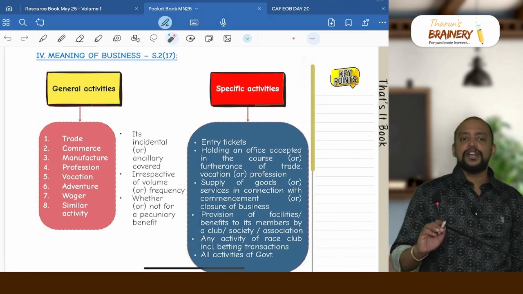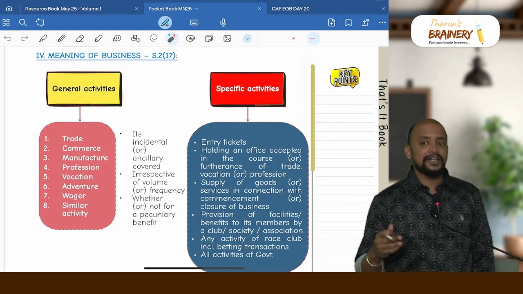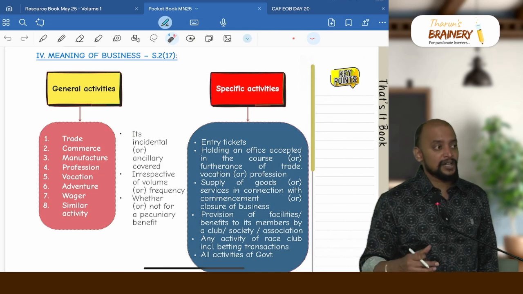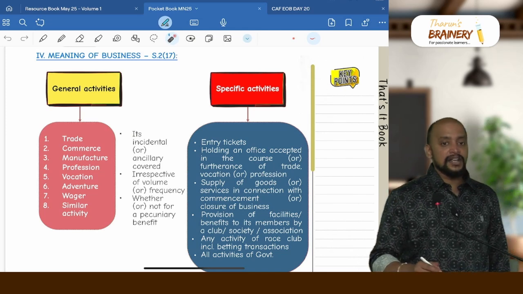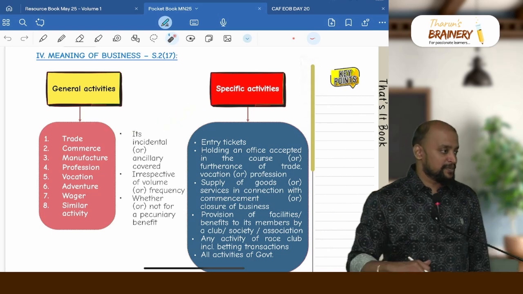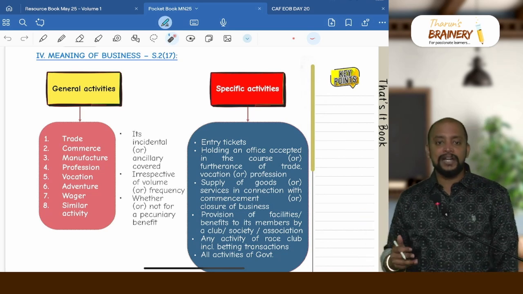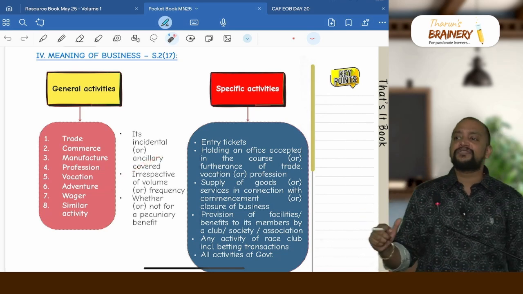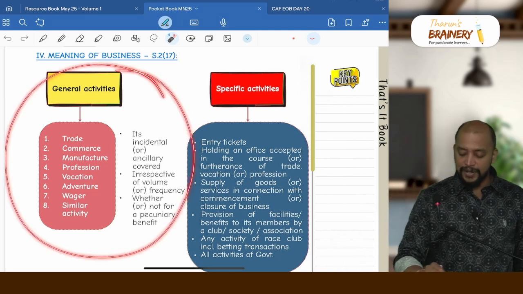First, the general meaning of business. It has a few activities, a total of 7: trade, commerce, manufacture, profession, occasion, adventure, or wager. Wager refers to betting activities or similar activity. But its incidental and ancillary activities, meaning support functions, are also covered under business, whether or not it is for a particular period of time or for one day, irrespective of the volume or frequency, and whether or not for a pecuniary benefit. Whether the profit motive is present or not is irrelevant. So this is the general meaning of business.